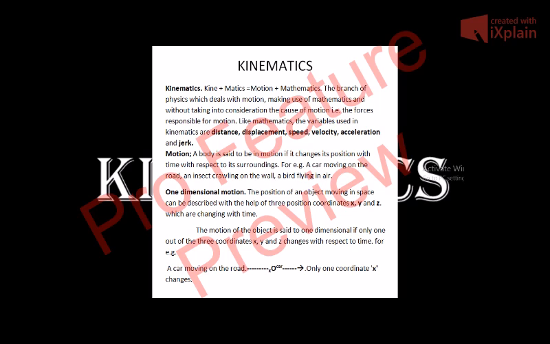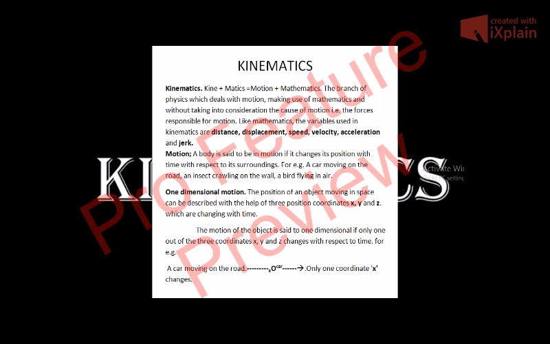The motion of the object is said to be one-dimensional if only one out of the three coordinates x, y, and z changes with respect to time, the other two remaining constant. The other two coordinates do not change. For example, if only the x coordinate changes, and y and z coordinates do not change, then the motion is said to be one-dimensional. Similarly, if the y coordinate changes, and x and z do not change, then the motion is one-dimensional. Similarly, if the z coordinate changes, and x and y do not change, then the body is said to be in one-dimensional motion.